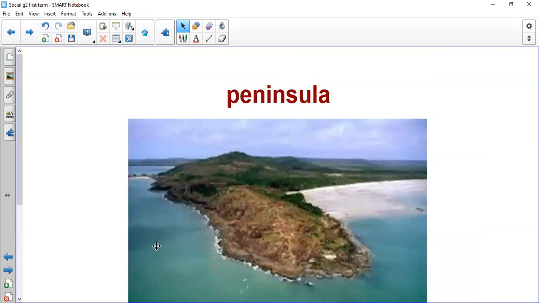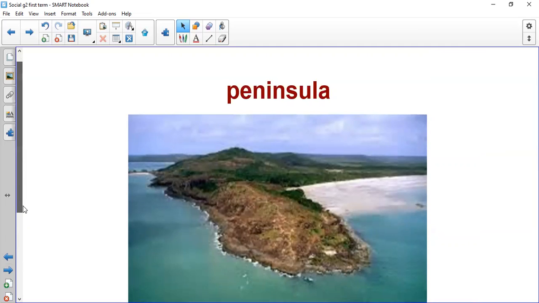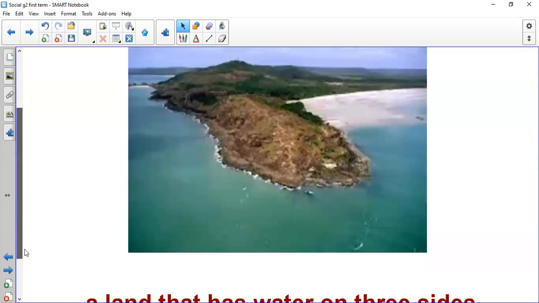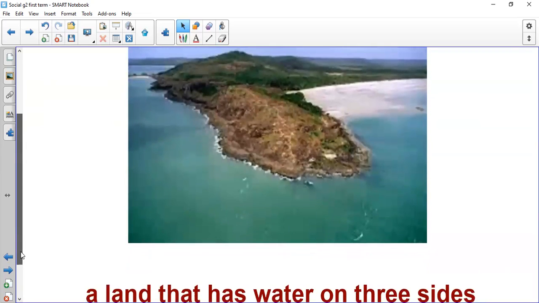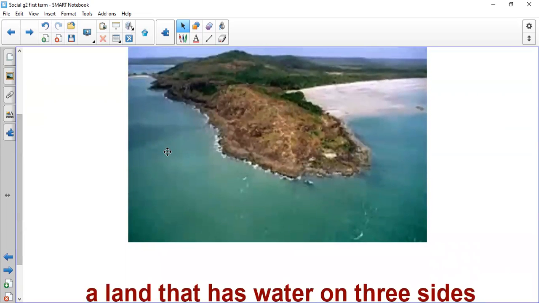Peninsula is land with water on three sides. Please, I want you to differentiate between them. Peninsula is land with water on three sides. Okay, grade 2?